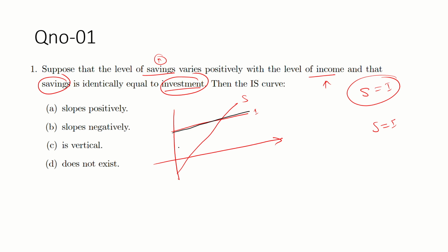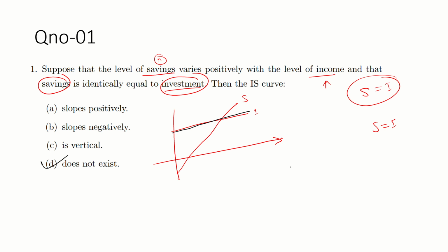If the saving and investment curves coincide with each other, then there is no IS curve. Because the IS curve is what? There is one particular point where the goods market is in equilibrium. But if saving and investment are equal, the saving curve coincides with the investment curve, so there are multiple points. So no combination of R and Y exists at which there is equilibrium in the goods market according to this condition. So it does not exist. D is the correct option.